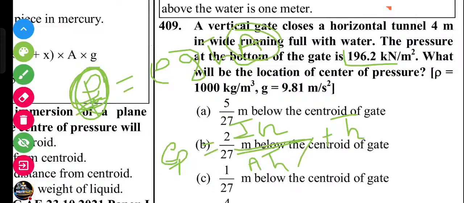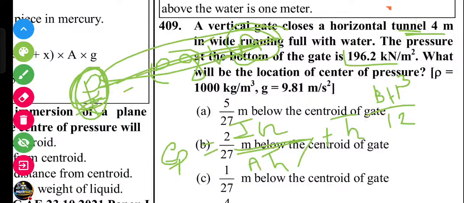From here I can get the A. Then here I put Ig. The 4 meter is given, so it is a square section, so b h cube by 12.